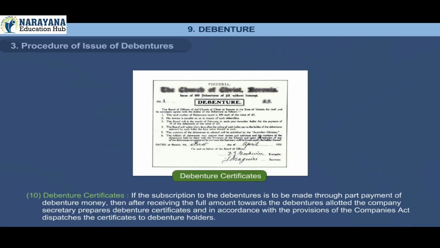10. Debenture certificates. If the subscription to the debentures is to be made through part payment of debenture money, then after receiving the full amount towards the debentures allotted, the company secretary prepares debenture certificates and, in accordance with the provisions of the Companies Act, dispatches the certificates to debenture holders.